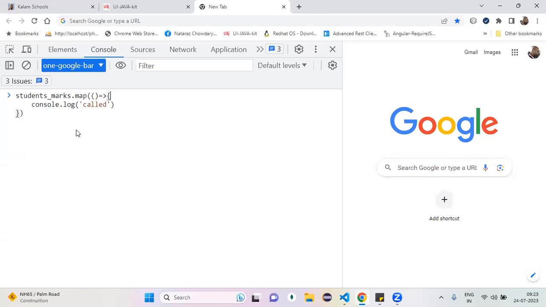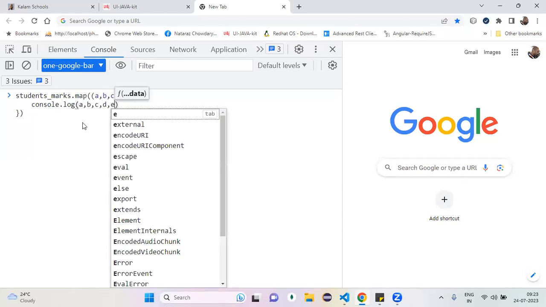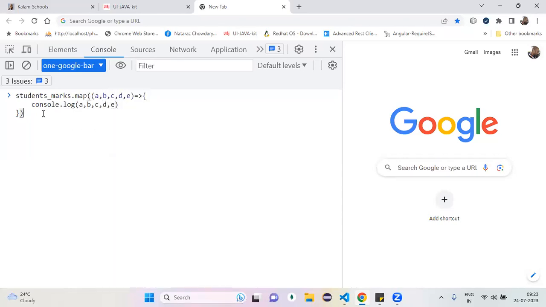Map's return type is an array. Perfect. The map method calls this callback by passing how many arguments? I don't know? Then you can take it randomly and print them. By practicing only, you can get all these things.